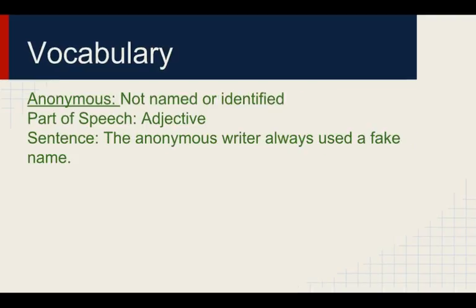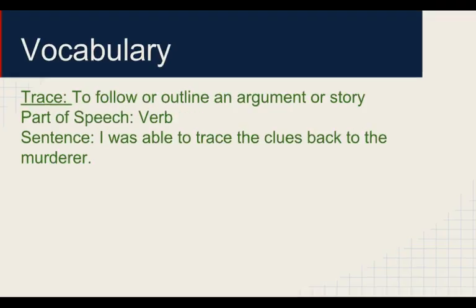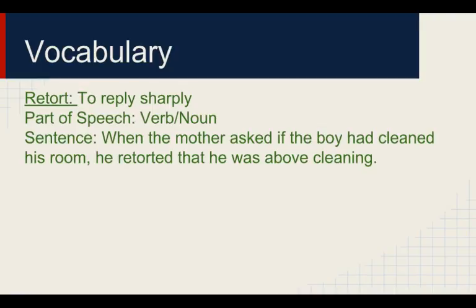Anonymous means not named or identified. The anonymous writer always used a fake name. Some of you like to turn in your papers anonymously without your name on them, but unfortunately you don't get credit for that. To trace is to follow or outline an argument or a story. I was able to trace the clues back to the murderer. And retort is to reply sharply. When the mother asked if the boy had cleaned his room, he retorted that he was above cleaning. So it's kind of a smart alecky response.